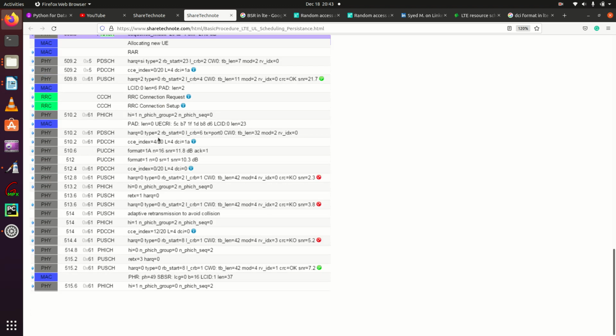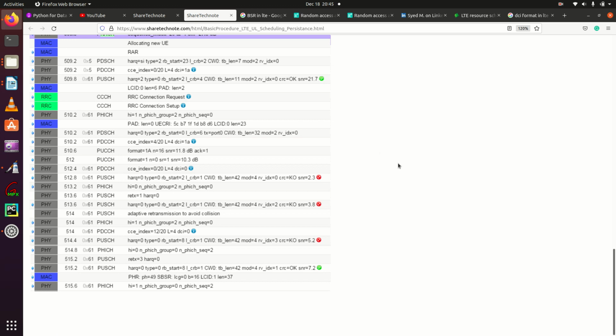They have provided logs here also. This is a UE log. Here we can see at PUCCH, SR equal to 1, which means a scheduling request is sent by UE. In response to this scheduling request, eNodeB replied with PDCCH, in which the DCI format is 0. It means it's allocating uplink PUSCH resources. Using the same PUSCH resources, UE is sending some user plane data, and now eNodeB is acknowledging that uplink data using the PHICH channel.